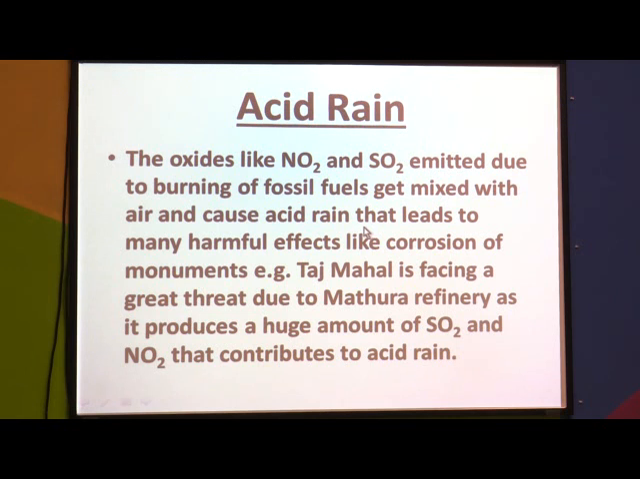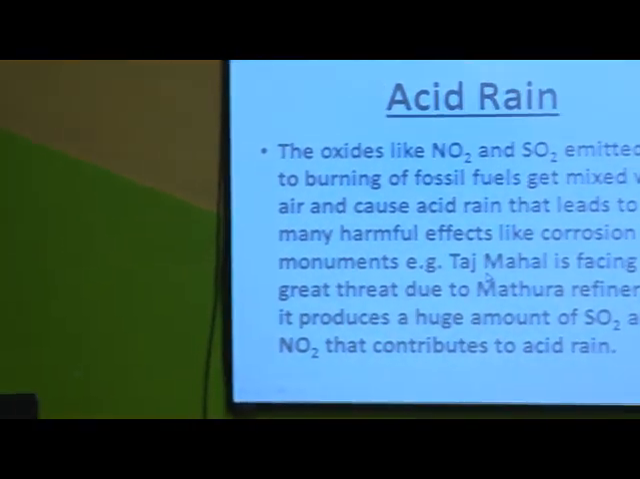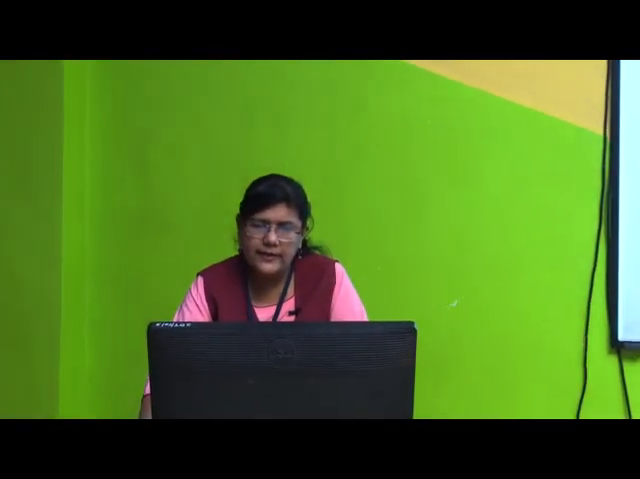NO2 and SO2 react with water vapor, H2O, and form nitrous acid and sulfurous acid respectively, which come down in the form of acid rain. That leads to many harmful effects like corrosion of monuments. The Taj Mahal is the best example, about which you have already learnt in the lower classes. So, there is a threat to the beauty of the Taj Mahal. What happened exactly to the Taj Mahal?